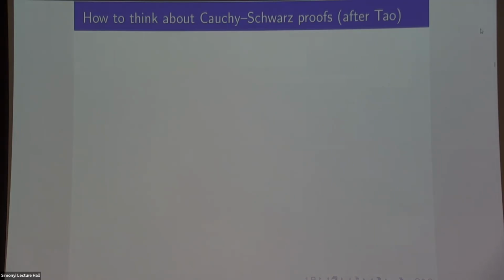Okay, so my goal is to try and prove these things. Yeah, I mean, the first problem is really where do you start, right? All of the previous proofs were just like, well, take one thing and apply the Cauchy-Schwarz inequality and see what you get and hope that a miracle happens.